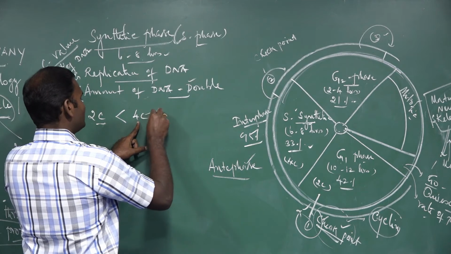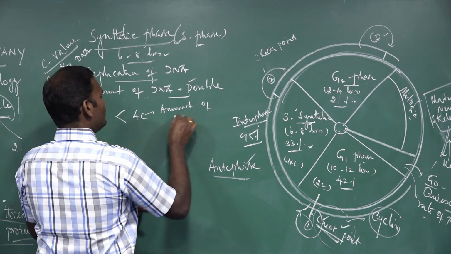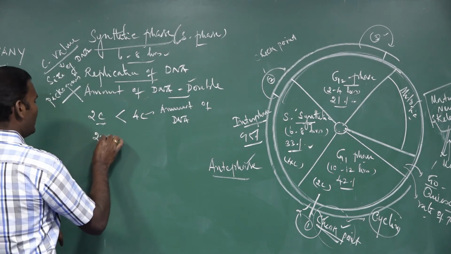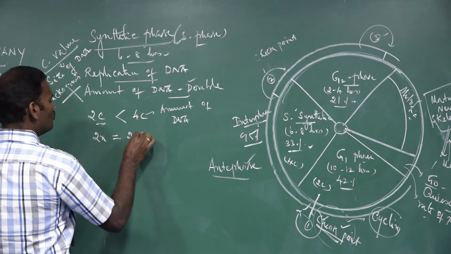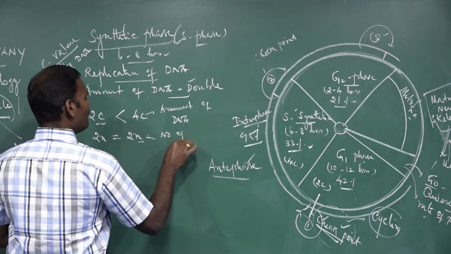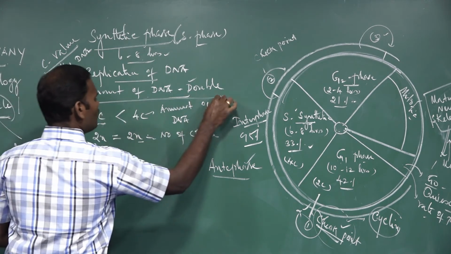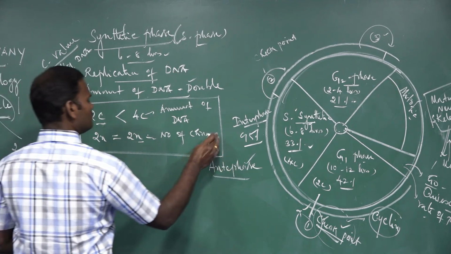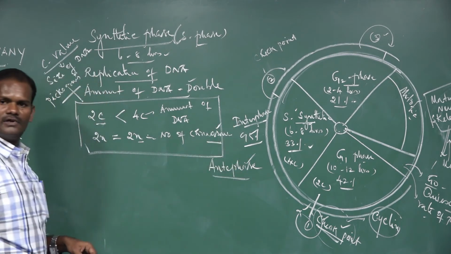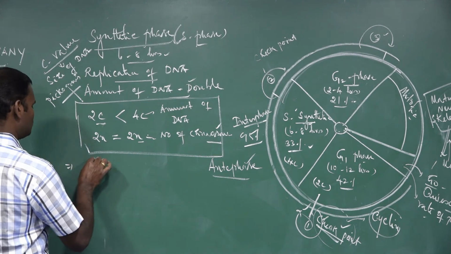So C is nothing but the amount of DNA, whereas 2N always remains equal to 2N. The N is nothing but the number of chromosomes. So there is no change in the number of chromosomes during S phase. Chromosomes. Apart from that, centrioles.